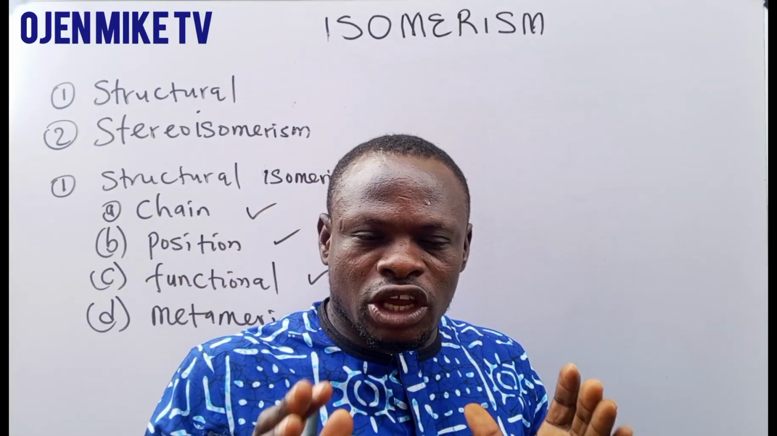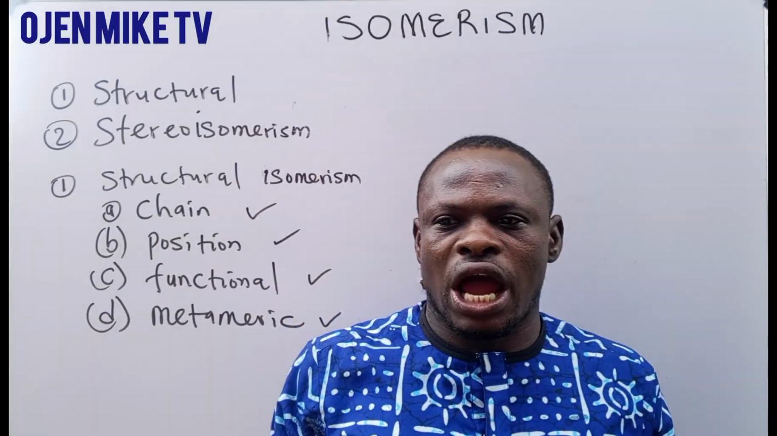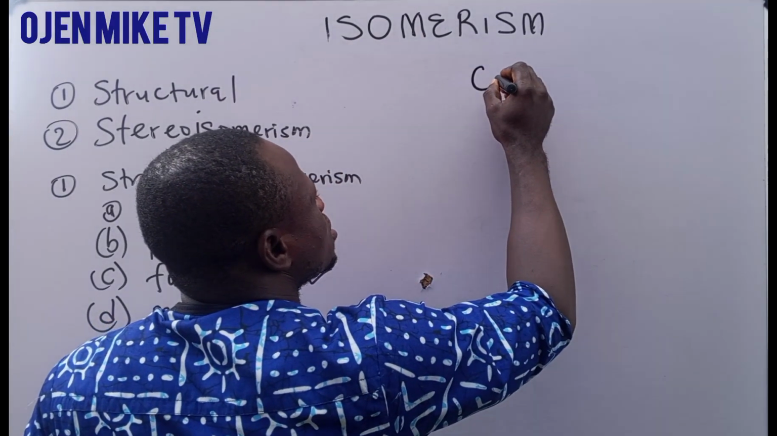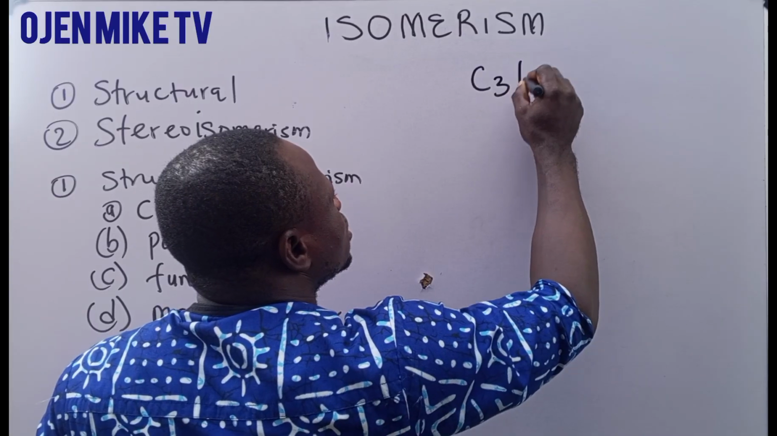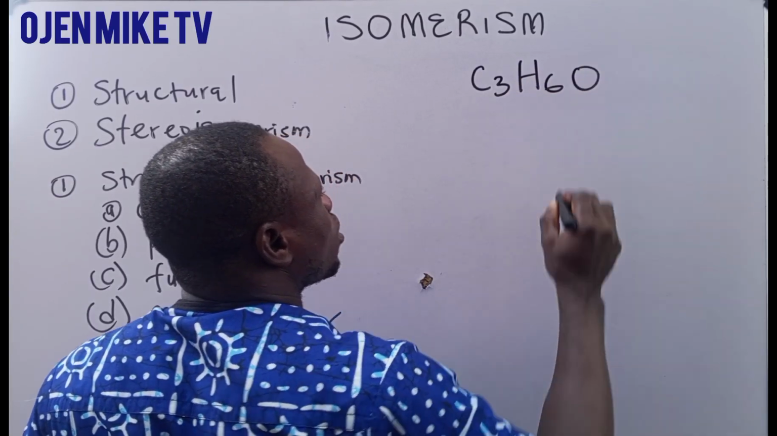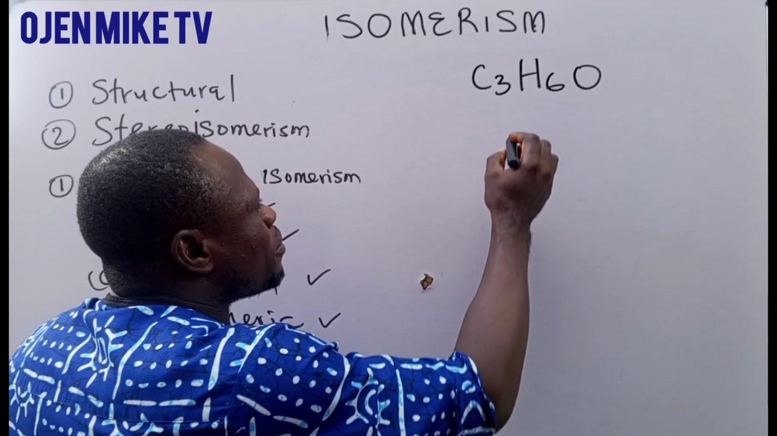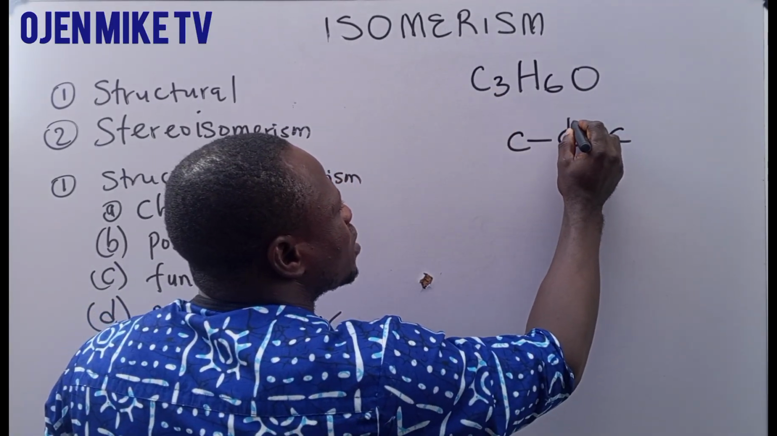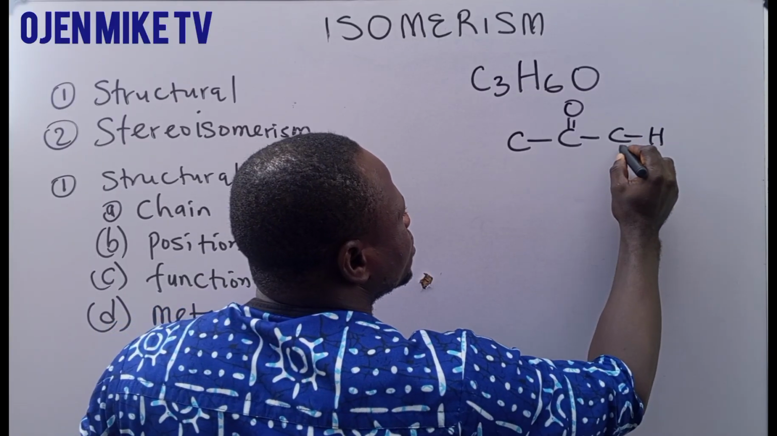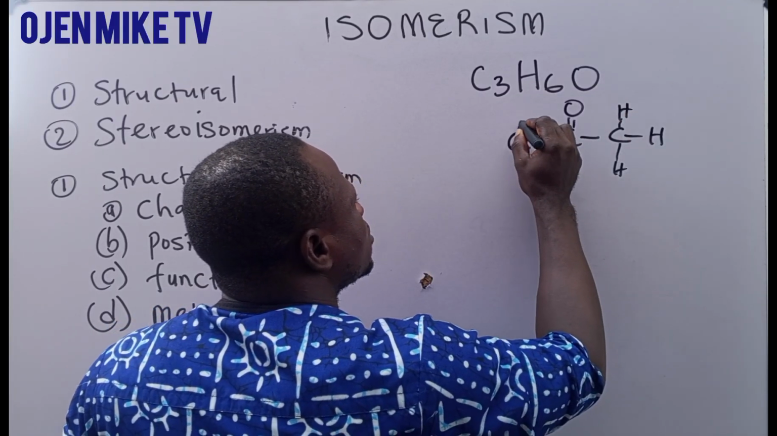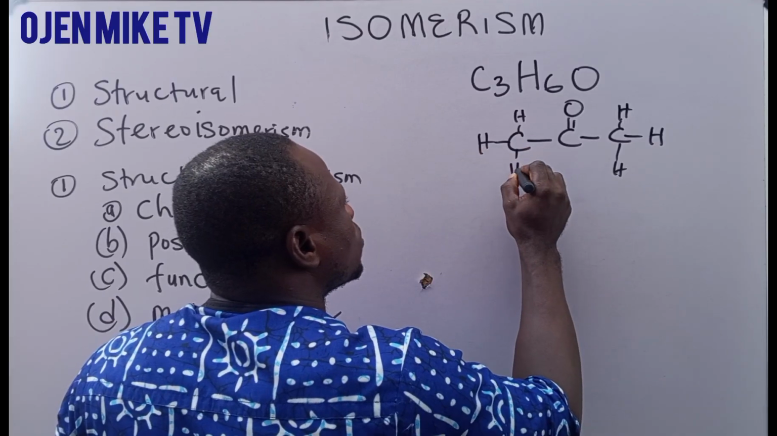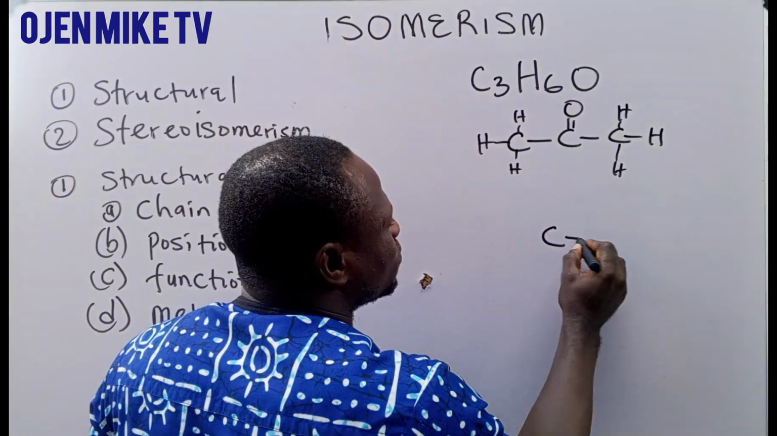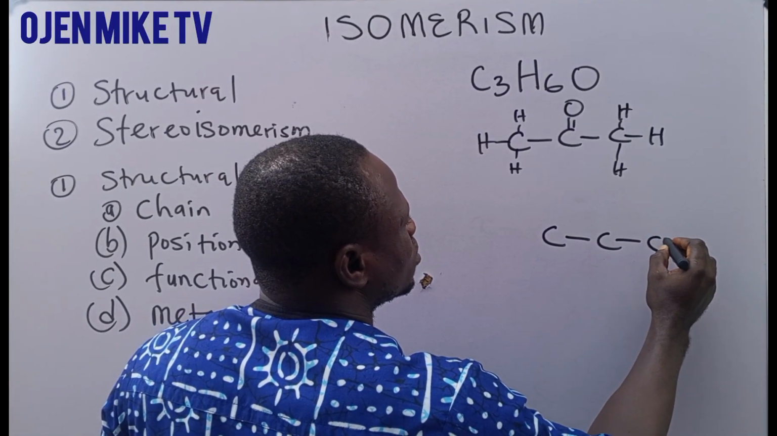Now let's look at functional group isomerism. A compound has the same molecular formula but a different functional group. For instance, now we have a compound like this: C3H6O. Now this compound can be written as, we have 1, 2, 3. Carbon atoms are 3. We have H here, H here, H here, H here, H here, H here. Alright. Now this same compound can also be written as, we have 1, 2, 3.